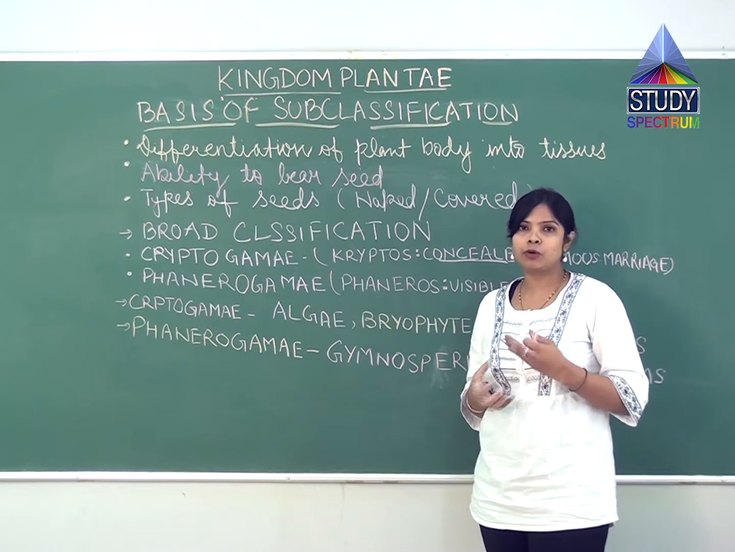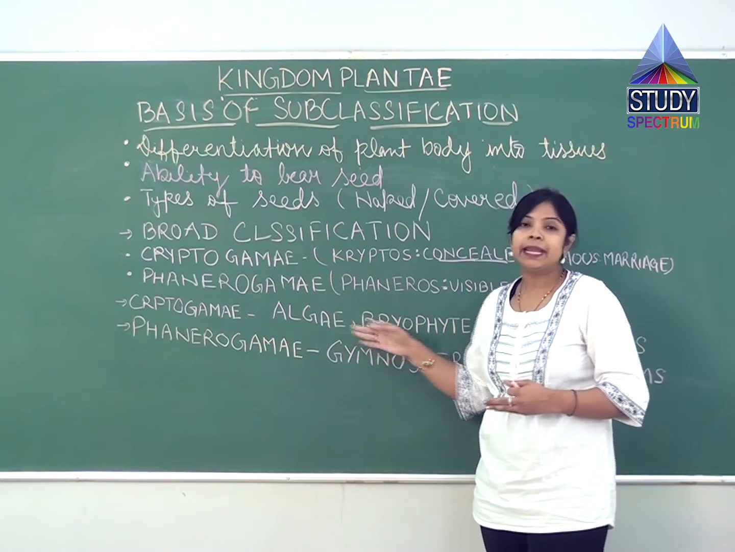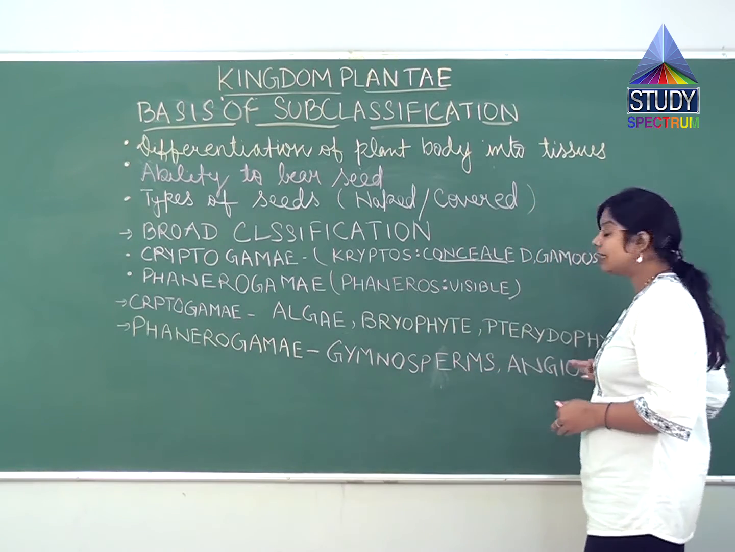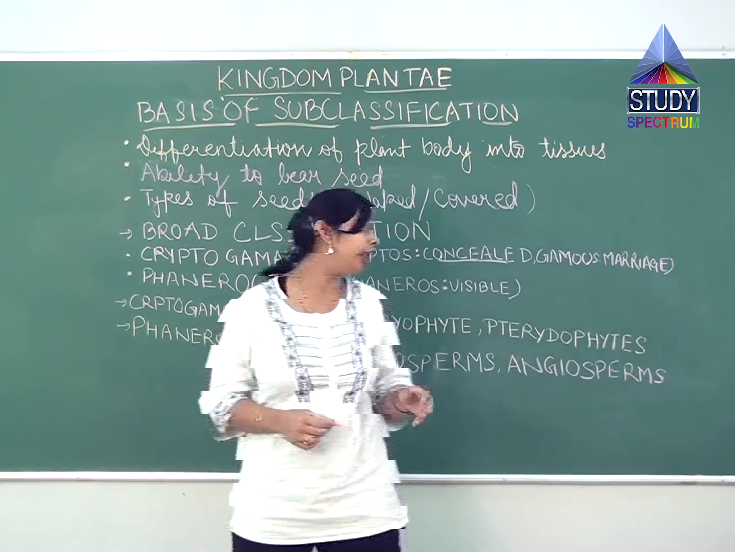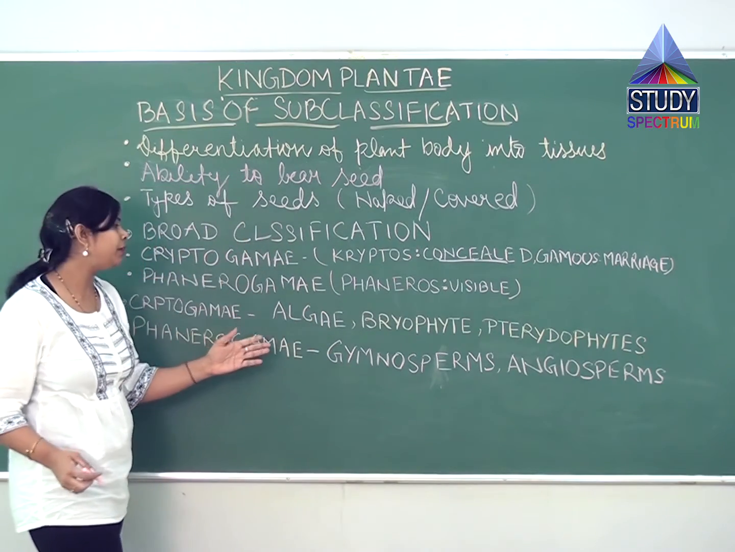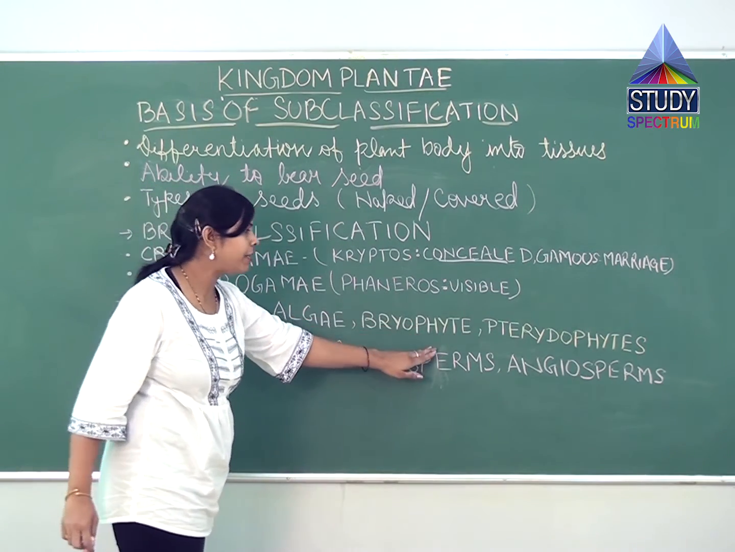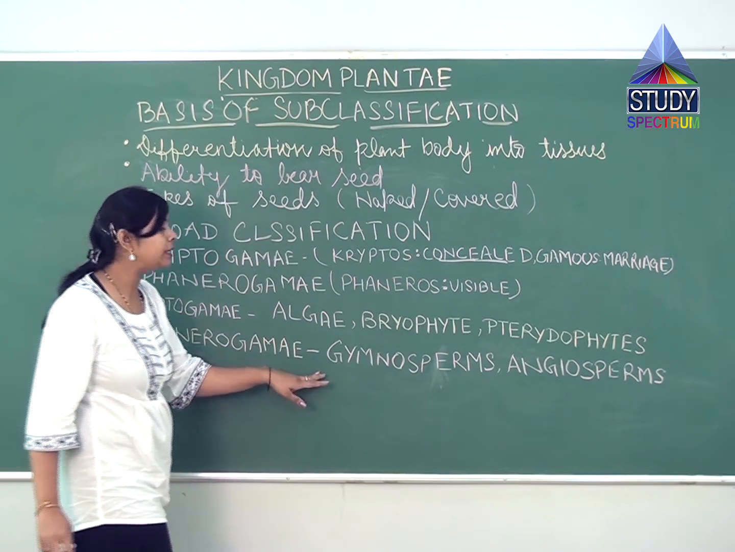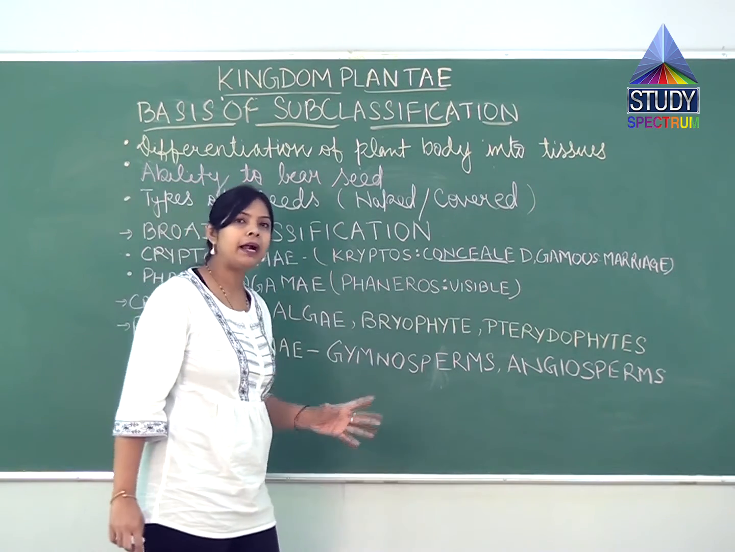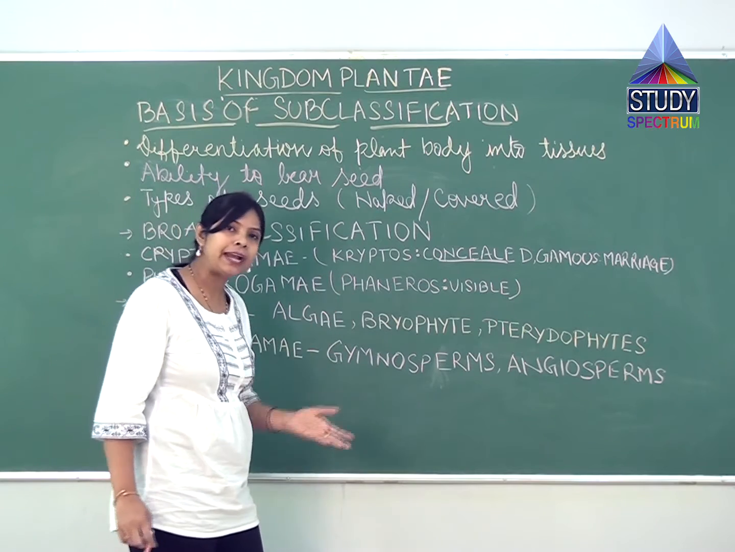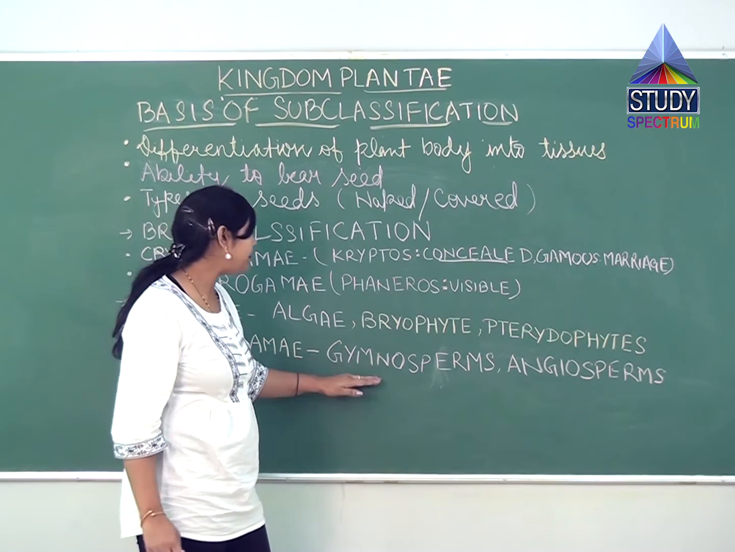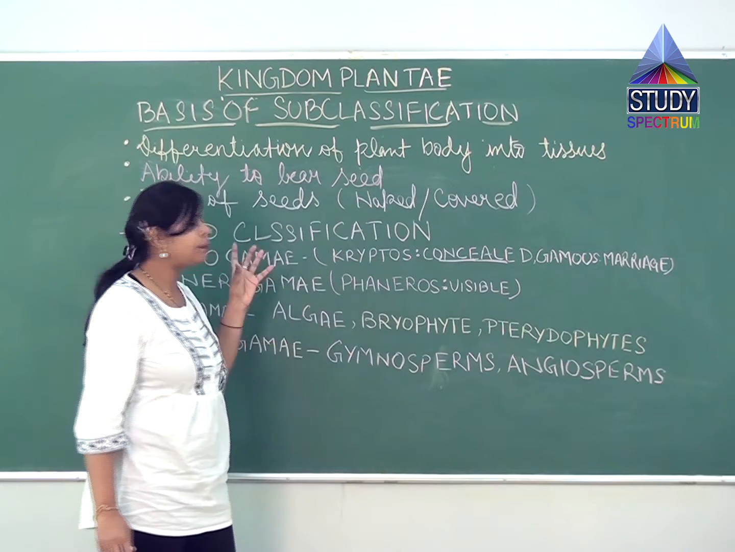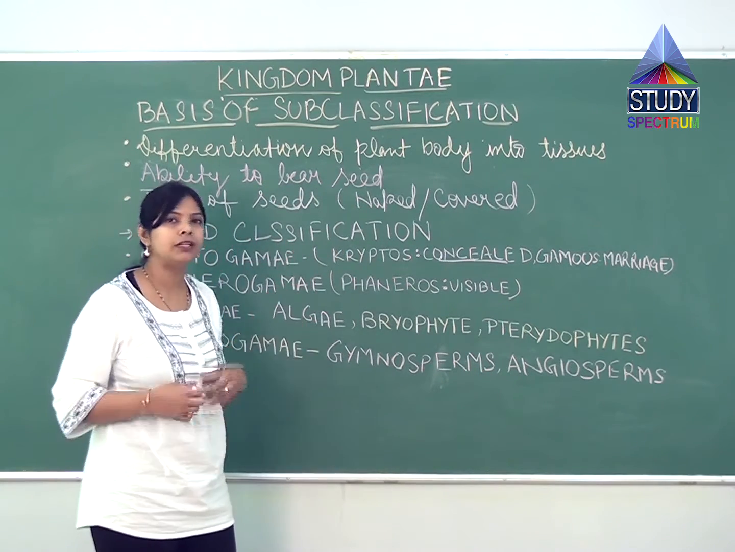What groups does cryptogamy include? It includes algae, bryophytes and pteridophytes. But phanerogamy will include the seed bearing plants. The plants have seeds, but what kind of seed they are bearing, whether the plant is a gymnosperm or an angiosperm. So it is all about the basis of classification for the plant.